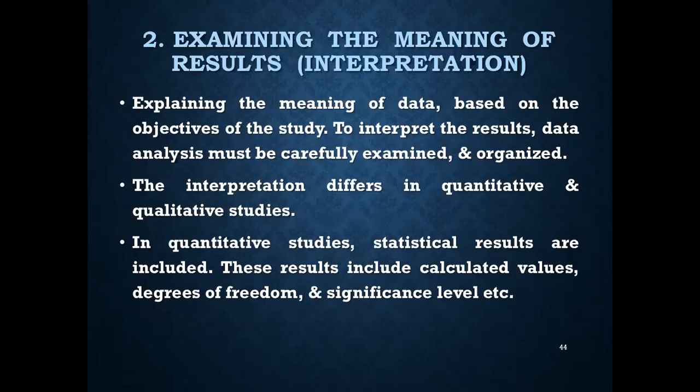Number two, after discussion of the findings, is examining the meaning of the results, that is, interpretations. It involves explaining the meaning of the data, which is based on the objectives of the study. To interpret the results, the data analysis must be carefully examined and organized. The interpretation differs in quantitative studies and qualitative studies. In quantitative studies, statistical results are included, and these include calculated values, degrees of freedom, and significance levels, etc. So they support the statement of the results.